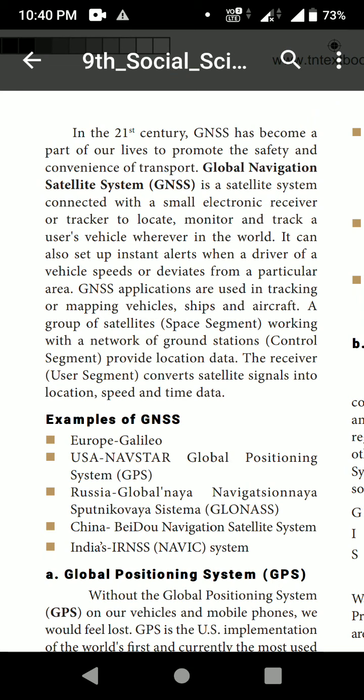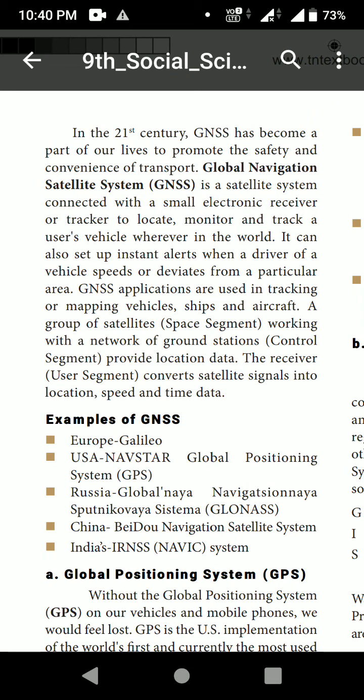It can also set up an instant alert when the driver of a vehicle speeds or deviates from a particular area. Okay. So GNSS applications are used in tracking or mapping vehicles, ships and aircraft. A group of satellites working with a network of ground stations provide location data. The receiver converts satellite signals into location, speed and time data.